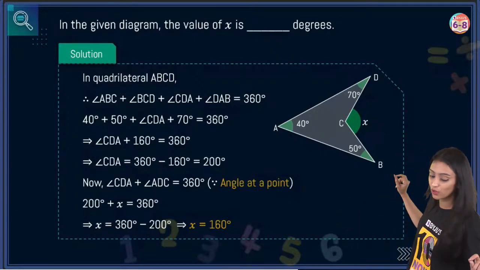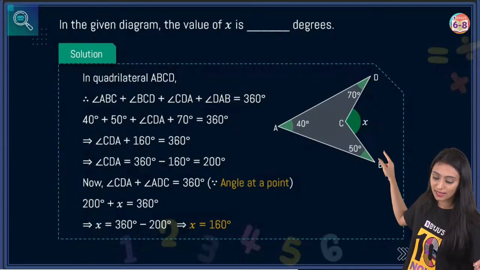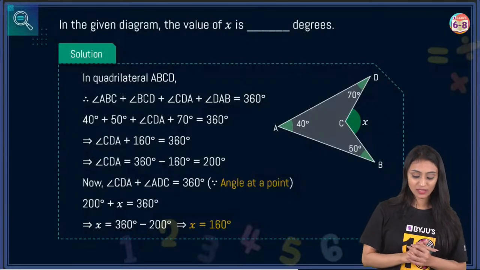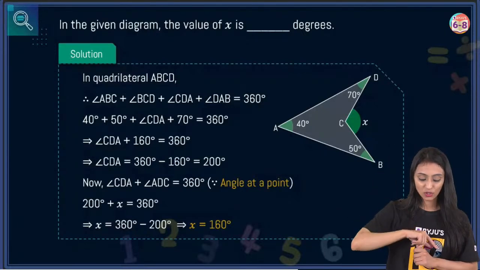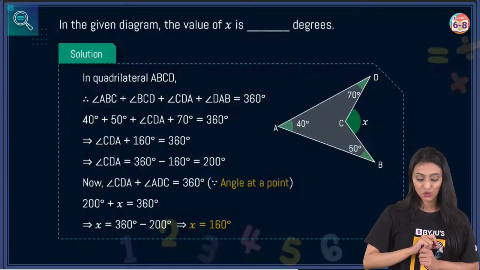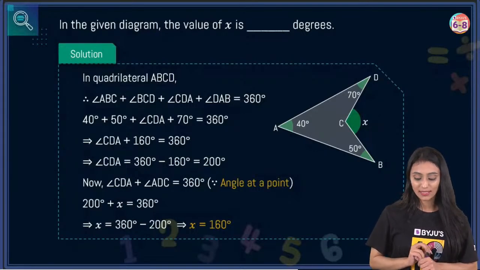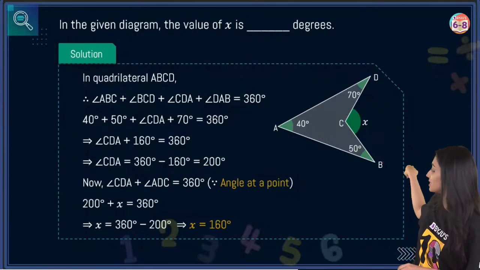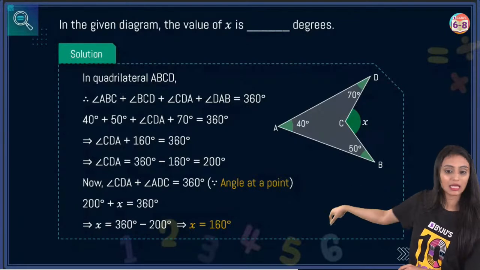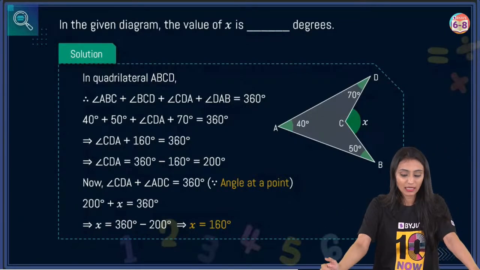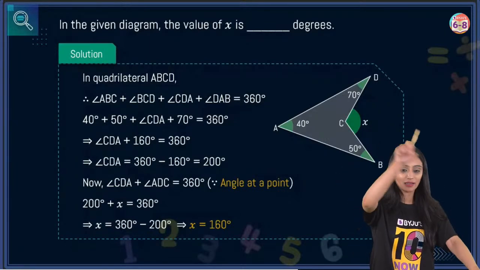Now I have the value of this angle over here. This angle, right? So this is basically what? This is 200 degrees. So entire angle is 360 degrees. That's going to be x equal to 360 degrees minus 200 degrees. So x would be 160 degrees. Basically this angle is BCD, which we are saying 200. That's BCD actually, not CDA. Don't get confused, right? So BCD is 200 degrees plus x entire is 360.